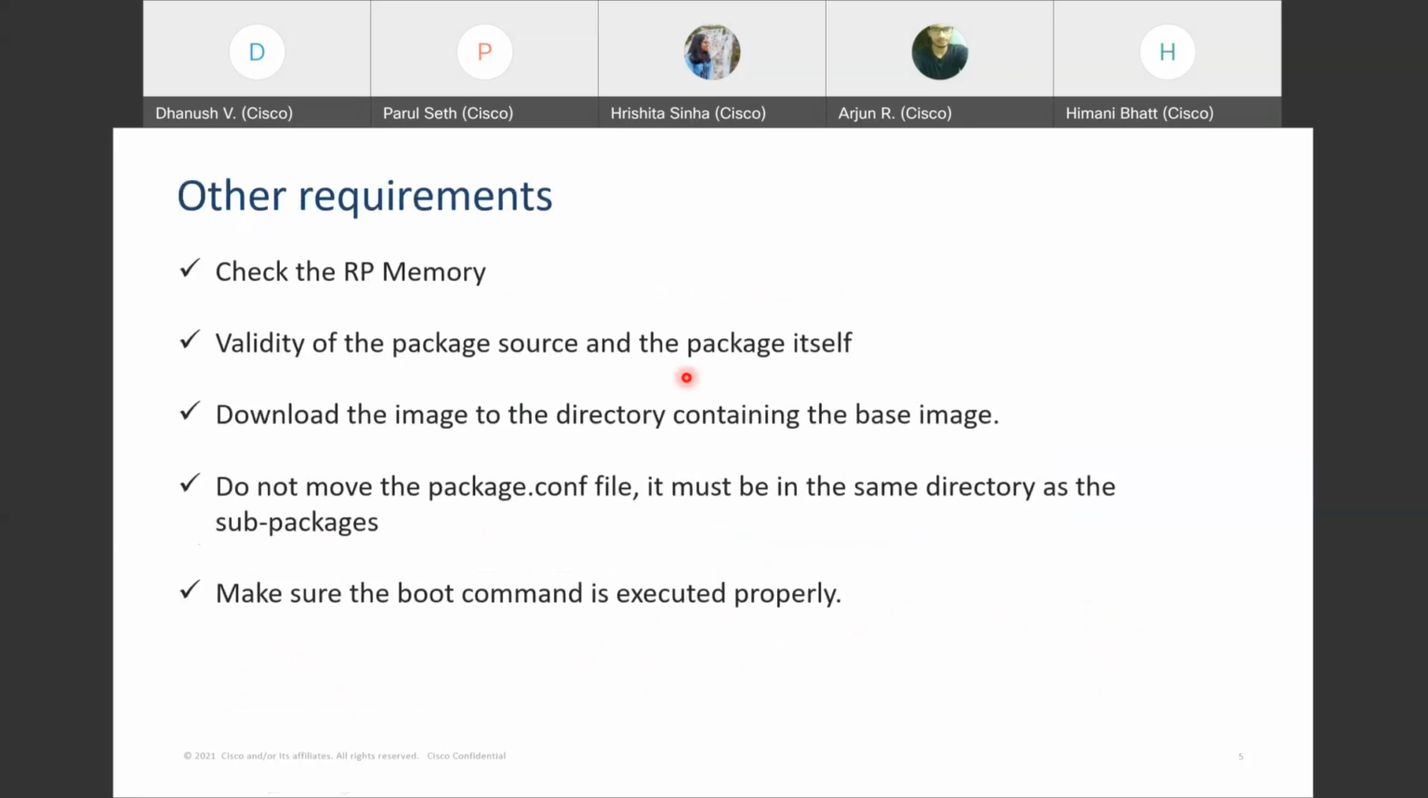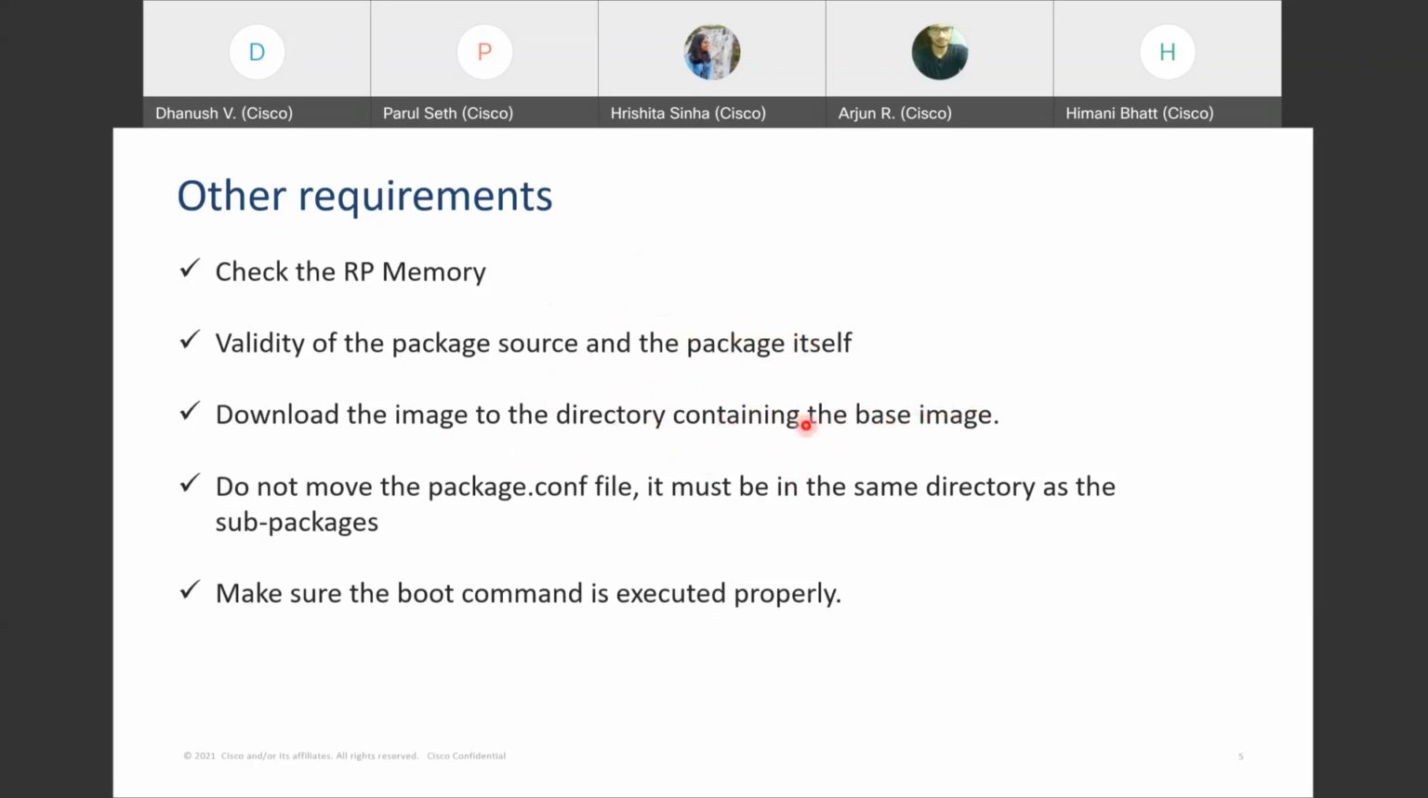So other requirements is memory. In case of 902, 920s, there was a memory specification that must be met, which was 2 GB DRAM. It was all in the data sheets. And then also the validity of the package itself, or else we'll get an error in the RSA or SHA that we saw yesterday. And also the downloaded image must be in the same directory as the base image.